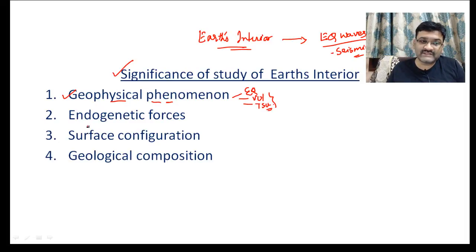Next is the endogenetic forces. Endogenetic force, as the name itself indicates, means the forces that originate inside the earth, in the interior of the earth, which are responsible for the construction of a lot of landforms. They have influence on landforms, like the processes of folding, faulting and crustal modification. This is because of the endogenetic force. This also is related to the interior. The surface configuration of the earth, meaning what the surface is made up of, we can also understand from the interior of the earth.